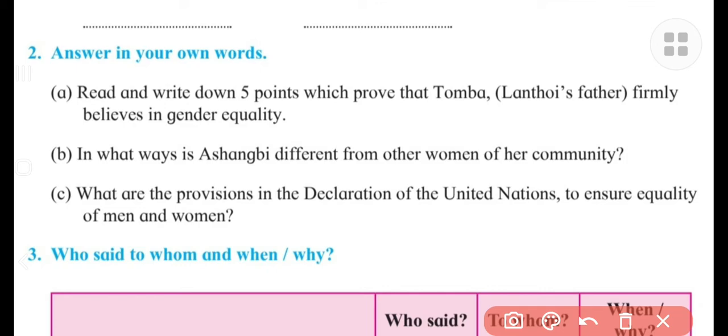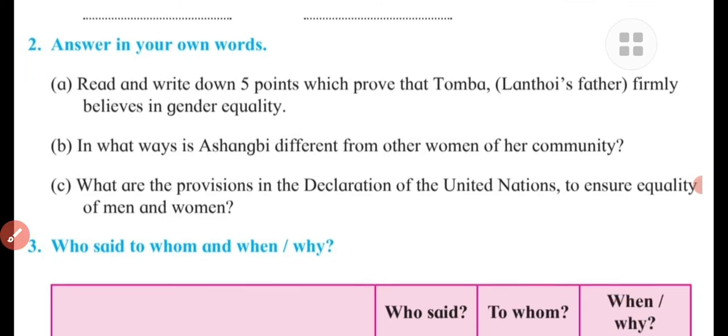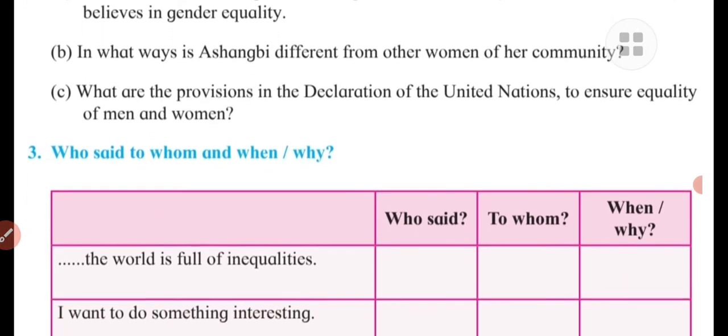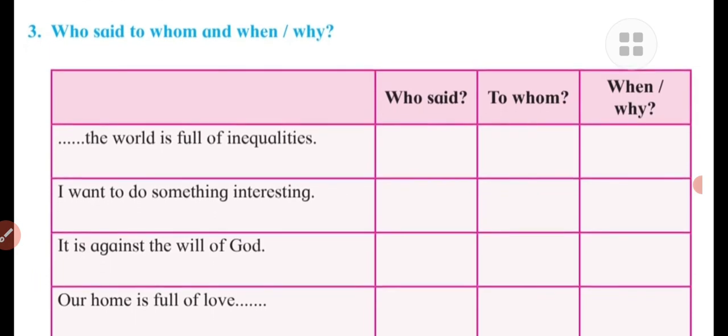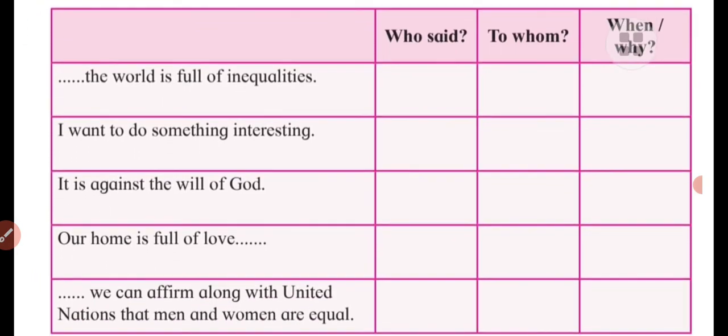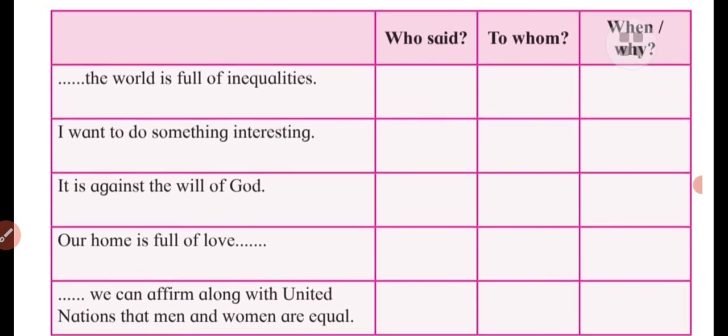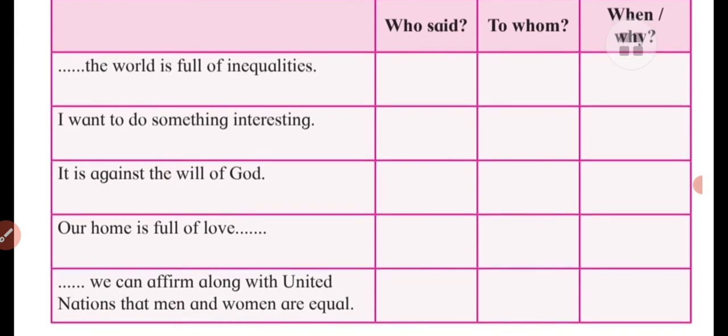And the D is there, elimination of discrimination and violence against women. This is the fourth point that was mentioned in the Declaration of the United Nations. Now let us move towards the third question, which is based on who said to whom and when and why. So we have to write down here in the box. Here you can see the table is given there.